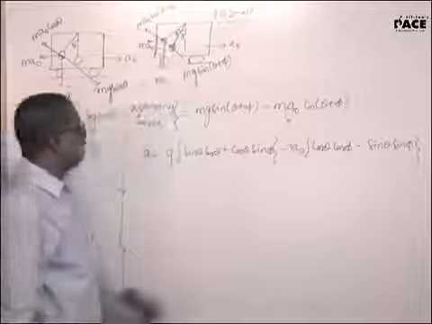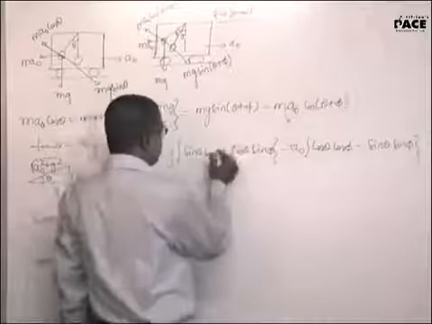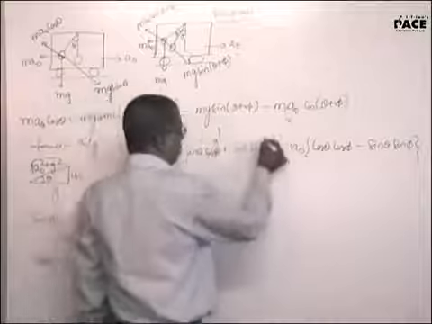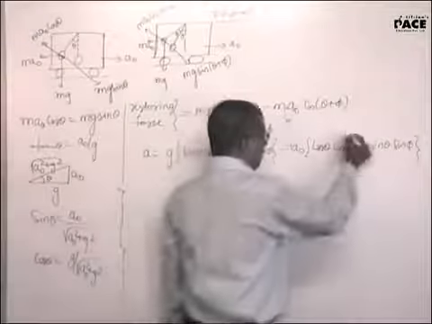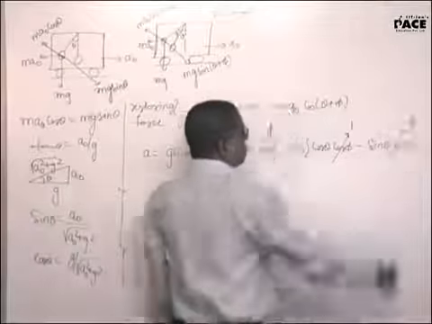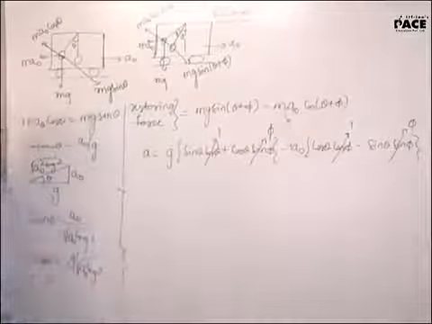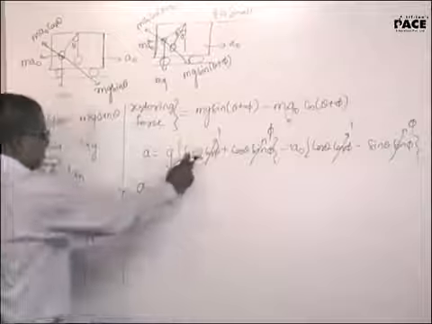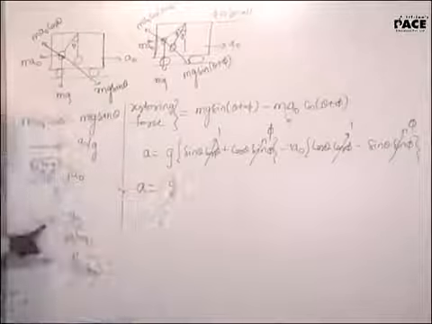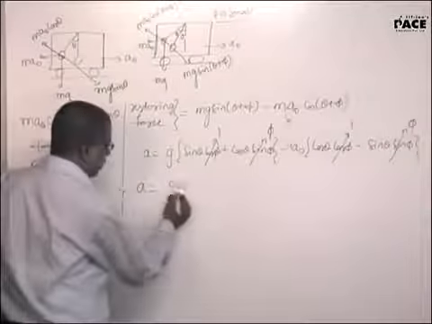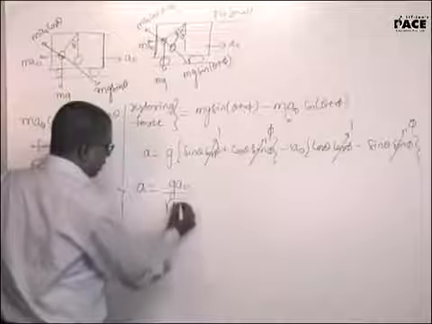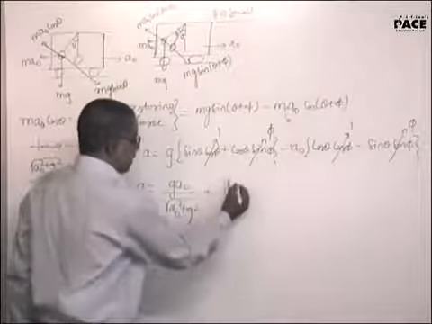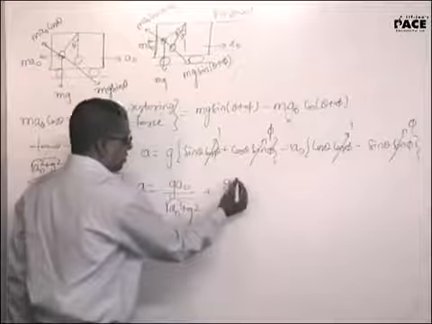You are telling me phi is very small. When phi is very small, cos phi will be equal to 1, sin phi will be equal to phi. So acceleration a will be equal to g sin theta, where the g sin theta value is a0 by under root a0 square plus g square, plus g phi exists as it is.